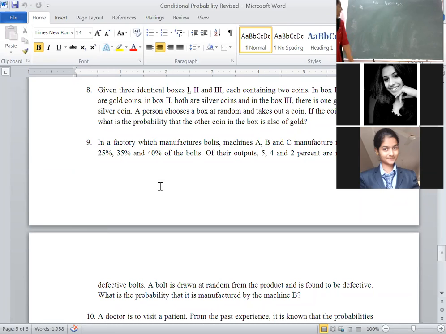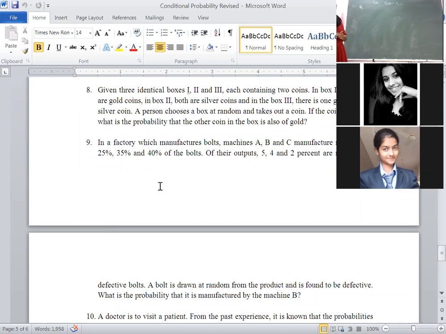Let capital E1, E2, E3 denote the events that the bolt selected at random is manufactured by the machines A, B and C.